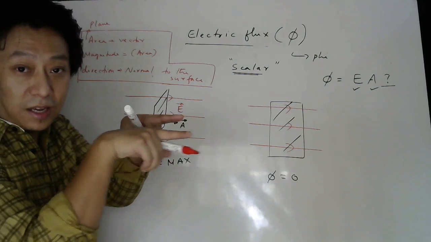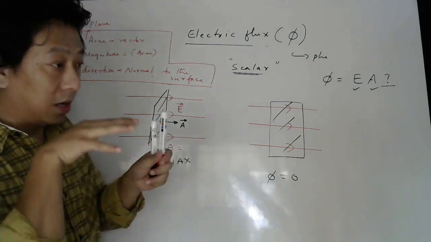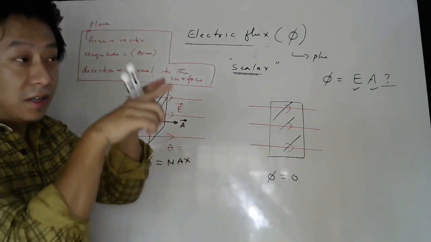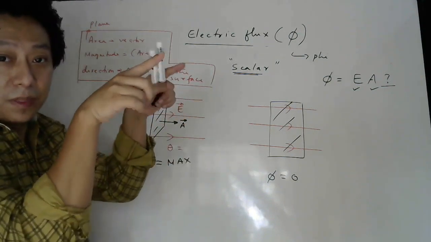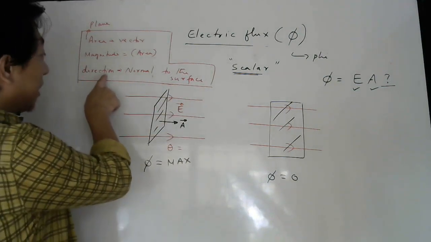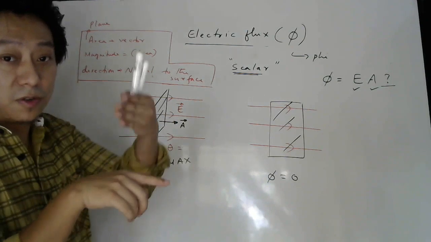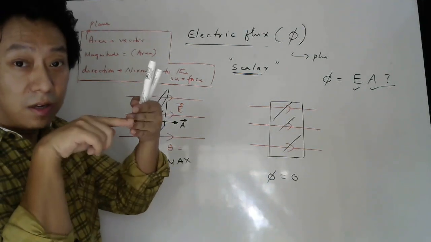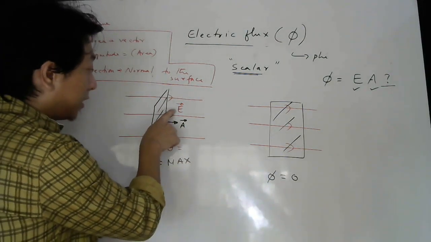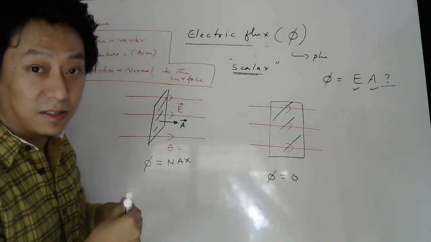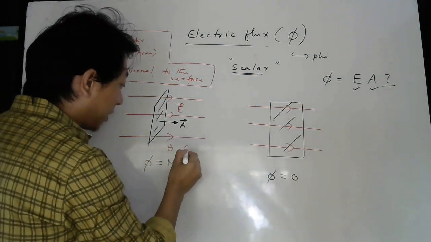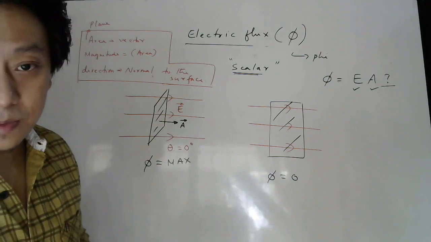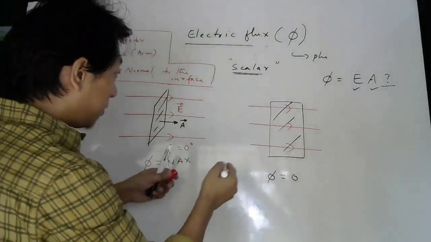Electric field lines are going like this. The surface I have chosen like this. Area vector, how do we draw direction? Normal to the surface. So you can see the area vector and electric field vector are in the same direction. So what is the angle between these two vectors? 0 degree. Correct?